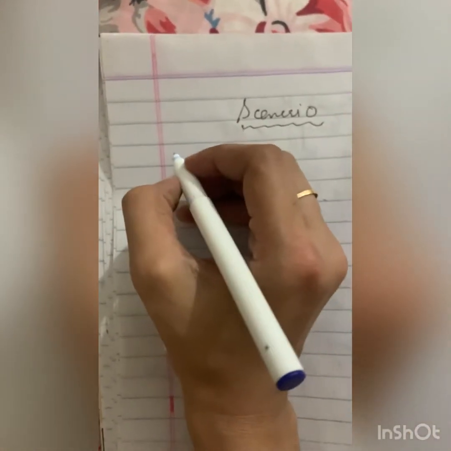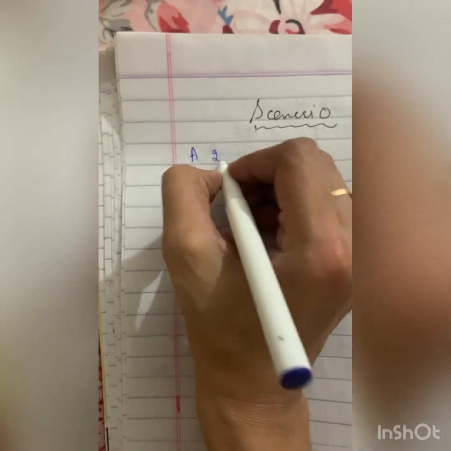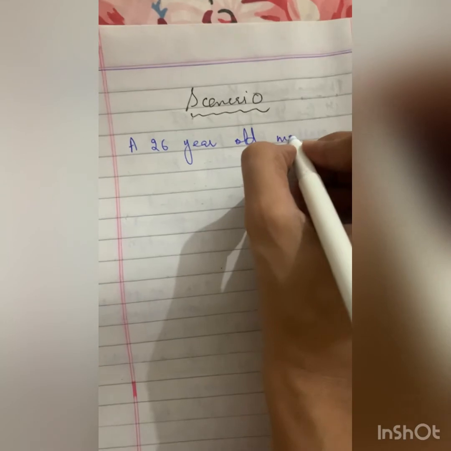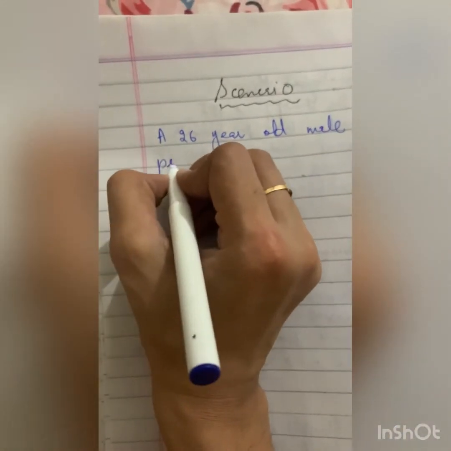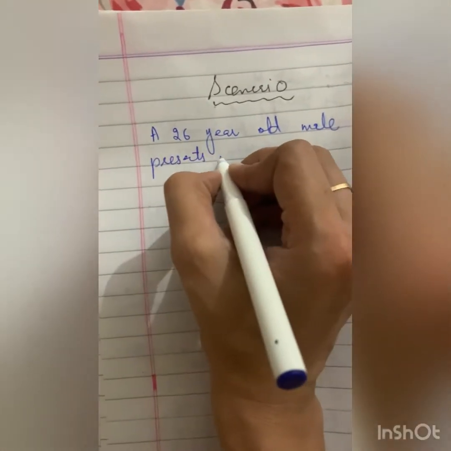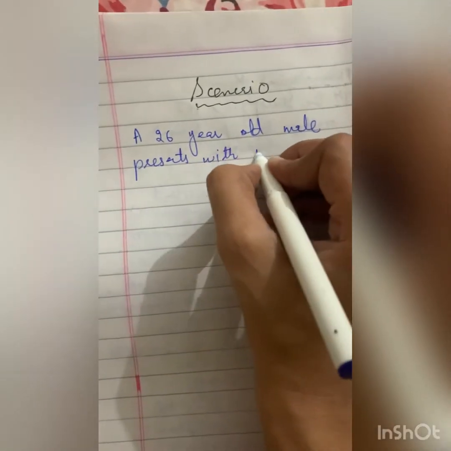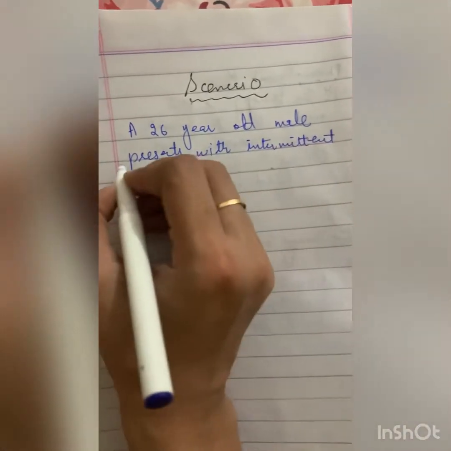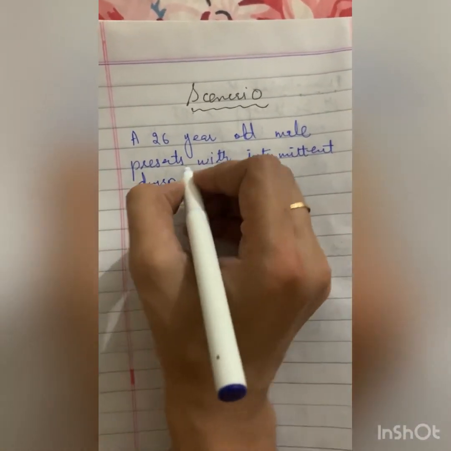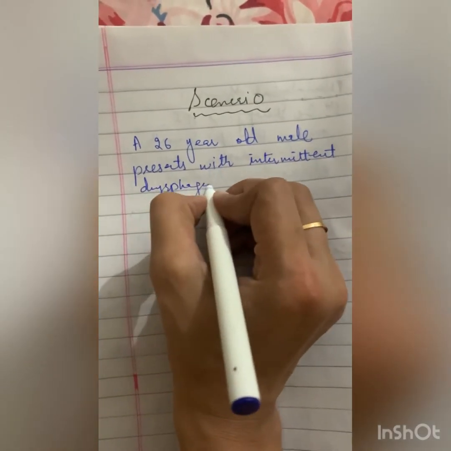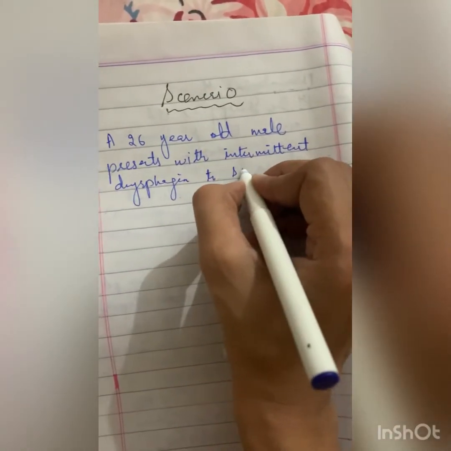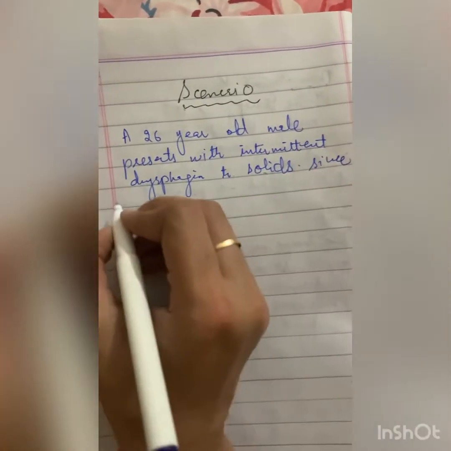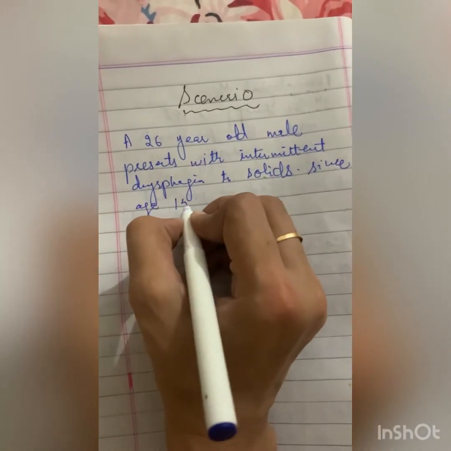A case is presented in which a 26-year-old male presents with intermittent dysphagia to solids since age 15.